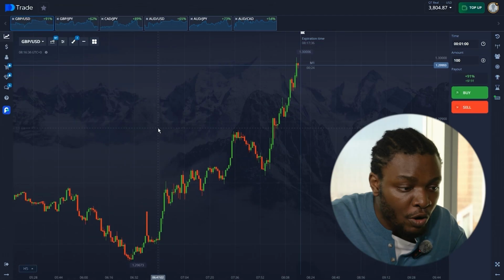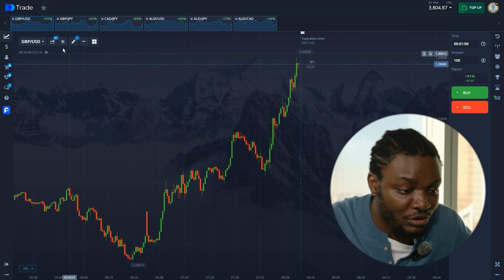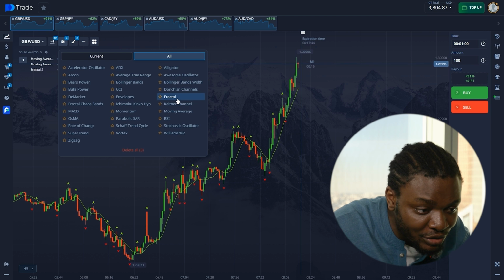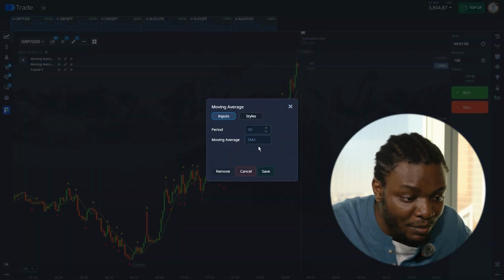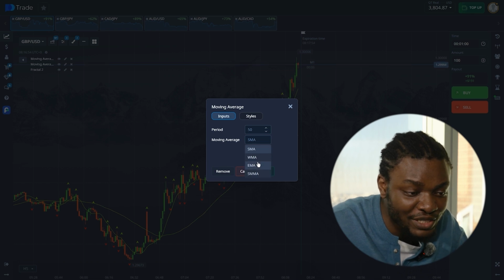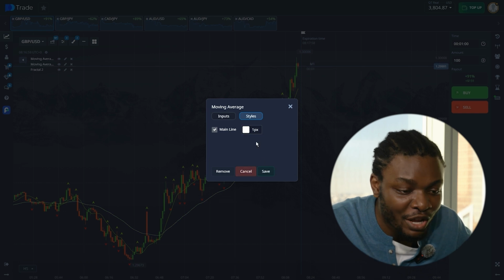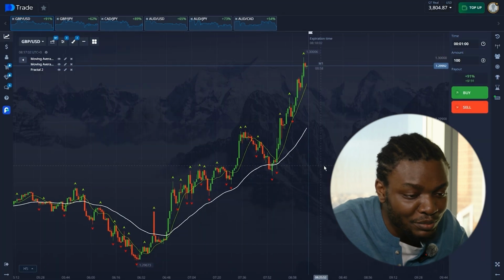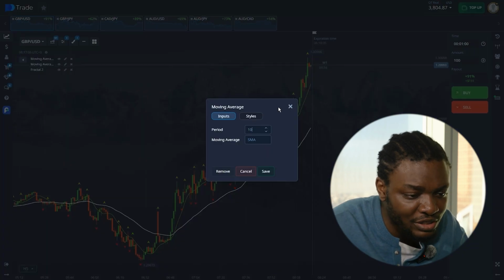Let's get it. All right, so I'm in the Pocket Option terminal and now we'll add our indicators. We need 2 moving averages and fractals here, as you can see here. Okay, they're on the screen. Now let's set up our system. For the first MA, we need to set the period to 50 and change it to EMA. Now let's adjust the color. I'll set it to white and you can choose the other one. I'll also make it a bit thicker for better visibility. Done. Okay, let's move to the second one.